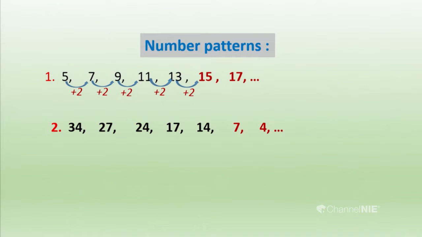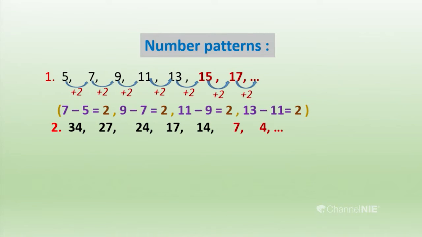Then we can consider this by taking the difference of 2 terms. Let's see, we consider 5 and 7. We can get the difference of them. 7 minus 5 makes 2, 9 minus 7 makes 2. So I have taken 2 consecutive terms, 5 and 7, and I have subtracted 5 from 7. Why? When we are taking the difference of consecutive terms, you should subtract the previous term from the next term. Likewise, we can take the difference.